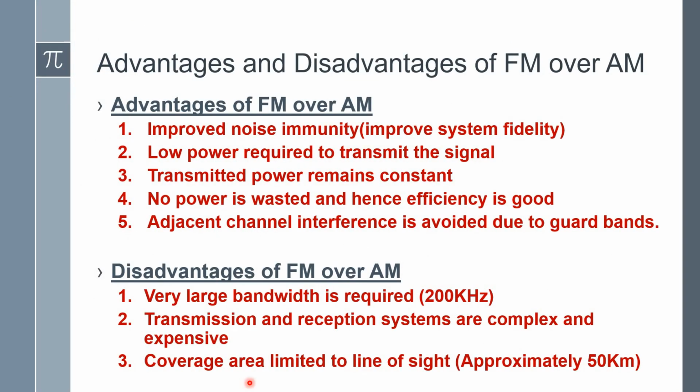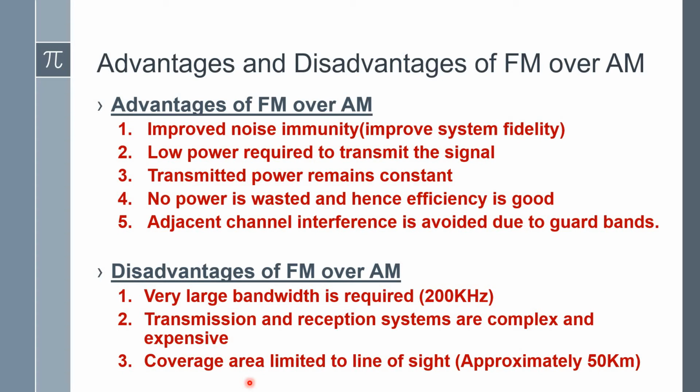What are the advantages and disadvantages of FM over AM? Advantages of FM over AM. The first point is improved noise immunity, or improved system fidelity. That means the quality of the signal is very high in FM compared with AM. Low power is required to transmit the signal, and the transmitted power remains constant, because the amplitude of the carrier is constant. That's why the transmitting power also remains constant. No power is wasted and hence the efficiency is good.